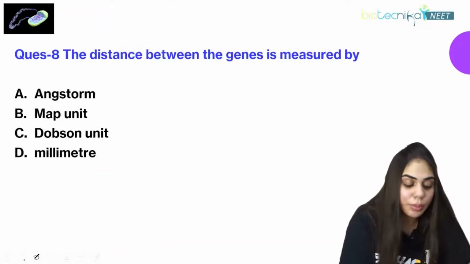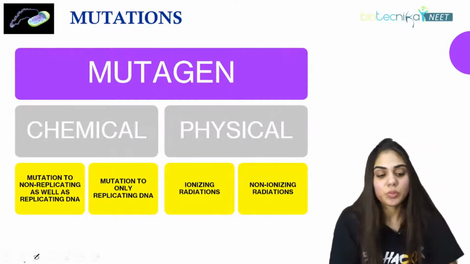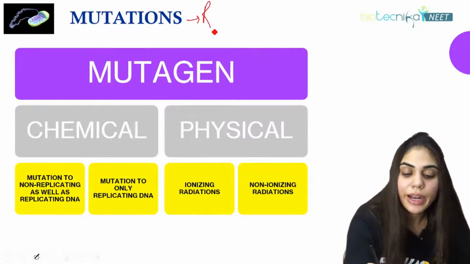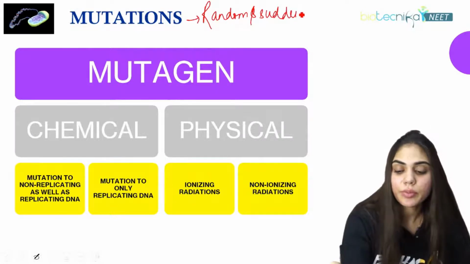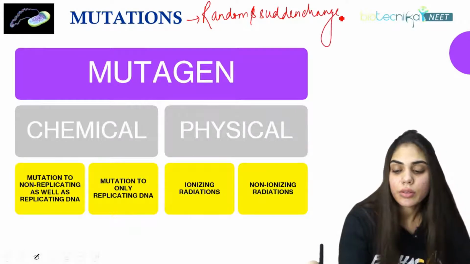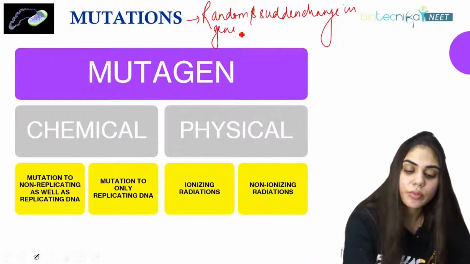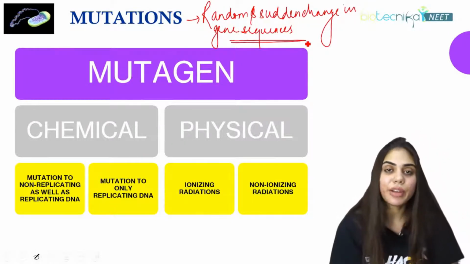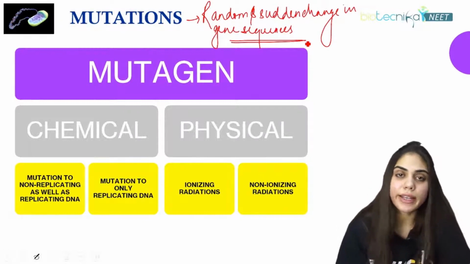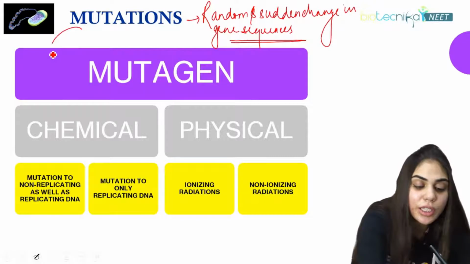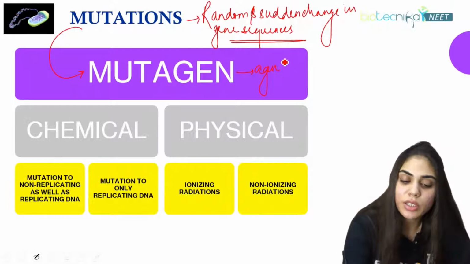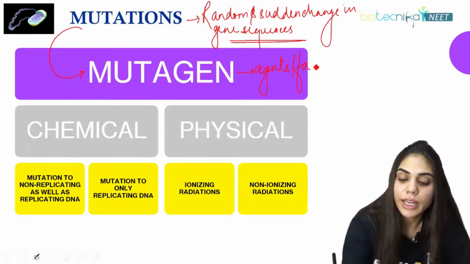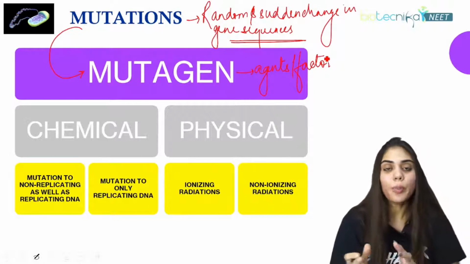Now we'll go to the mutation part. So what is mutation? Mutation is a random and sudden change in the gene sequences. When random and sudden changes happen in the DNA fragments or gene segments, that is what is called mutation. So who is causing this mutation? Mutagens. So can we say mutagens are agents responsible for causing these mutations? Agents or factors.